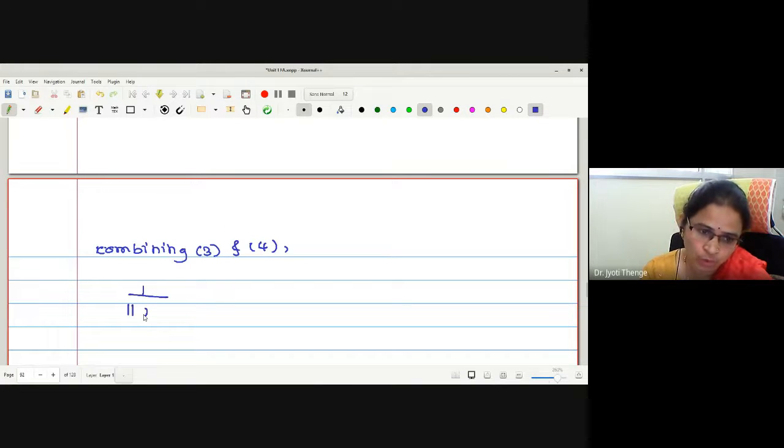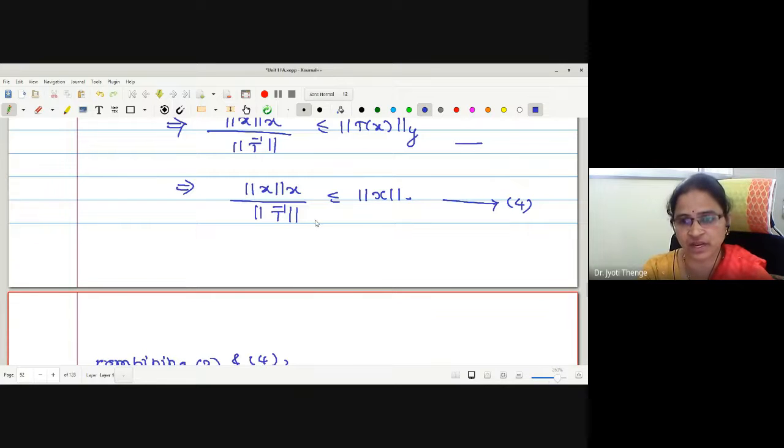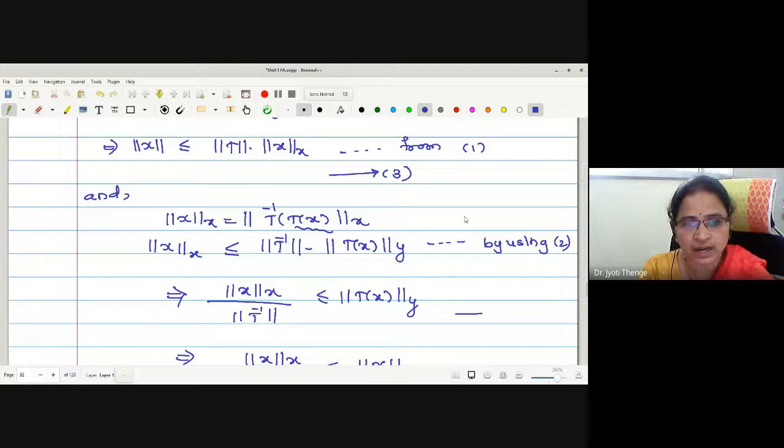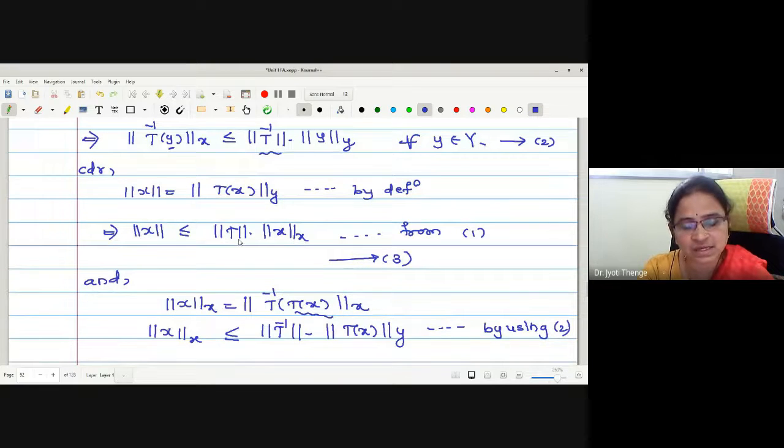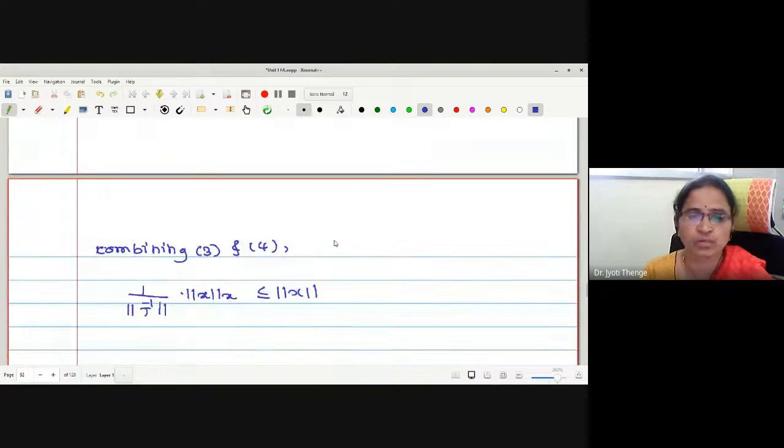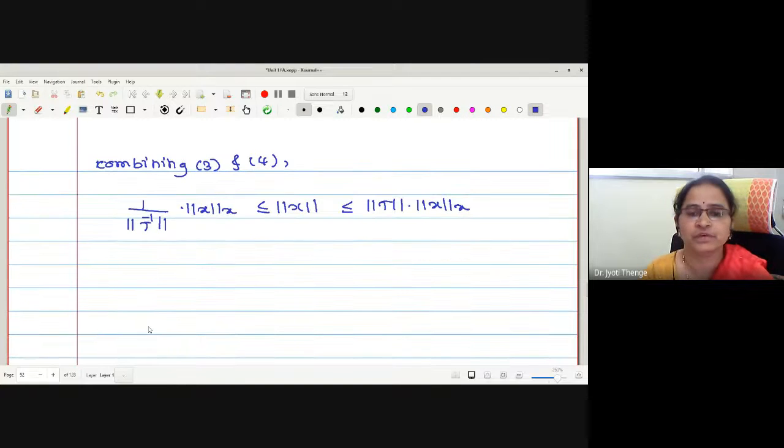What 3 and 4 combined gives us? 1 upon norm of T inverse into norm x of x less than or equal to norm of x. Which equation I have written? This one I have written, 4. Okay. Now I will write 3. Norm x is less than or equal to norm T into norm x of x. Okay. Now what we are going to put? We are going to put these values as the fixed scalars. This as small m and this as capital M.